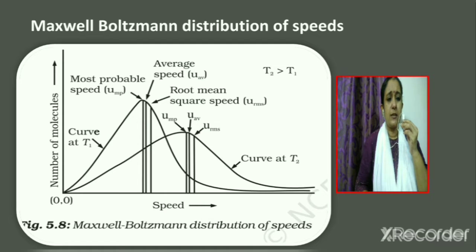Now, what does the broadening of the curve indicate? Broadening of the curve indicates that more number of molecules will be moving with higher speed at higher temperature T2.